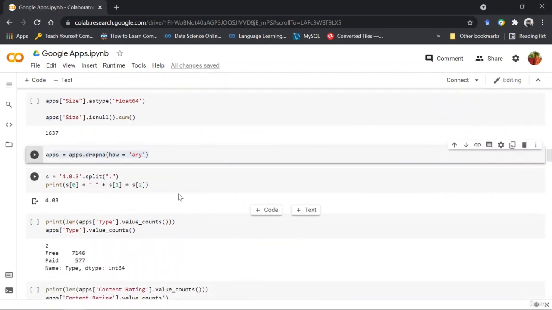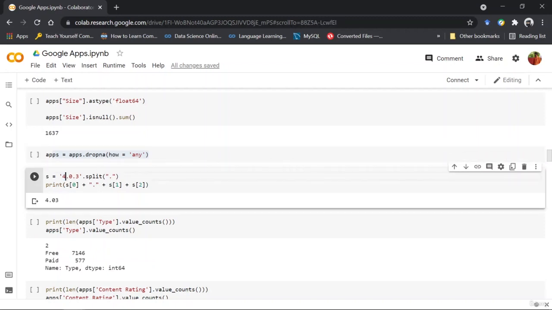Next, as you can see, I'm trying to extract values from the Android version. I'm just trying to get the first number, that is Android 4 or Android 5, maybe 6, 7, 8, 9, right?